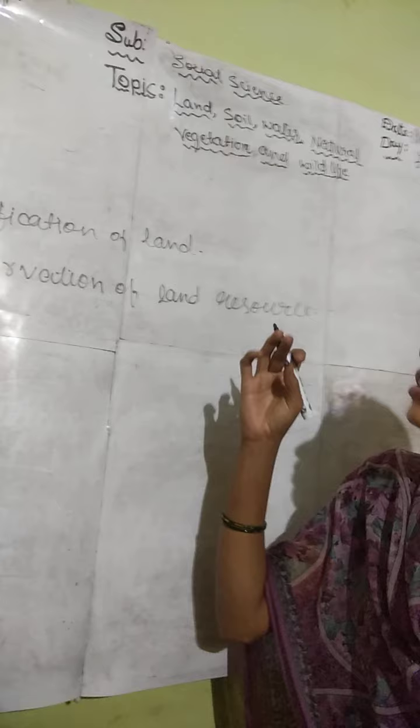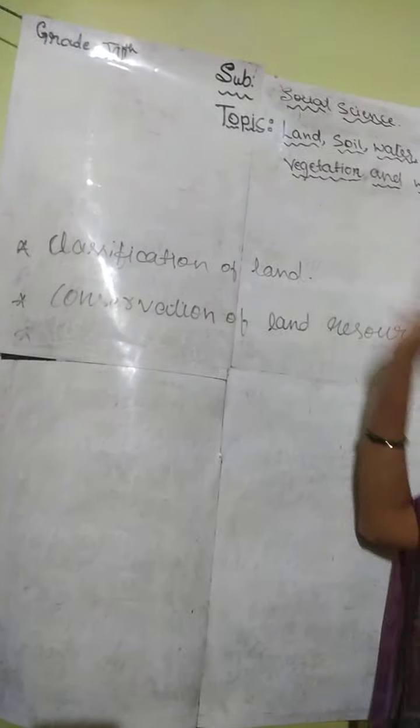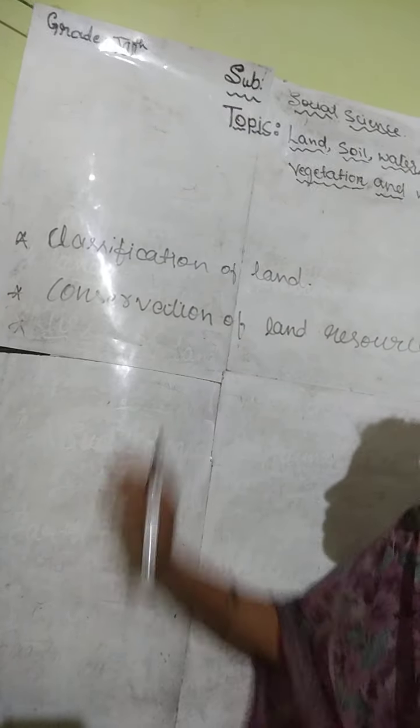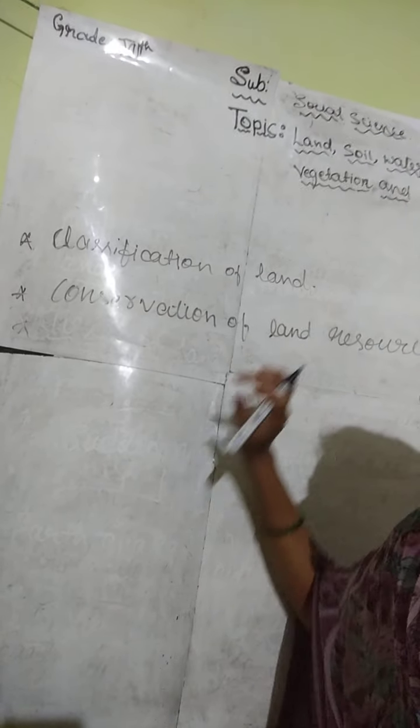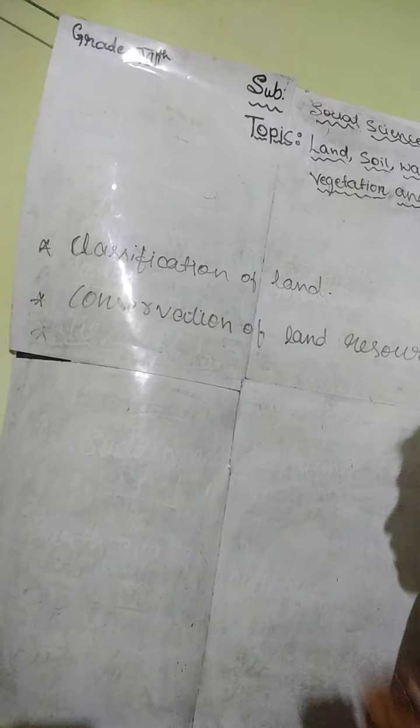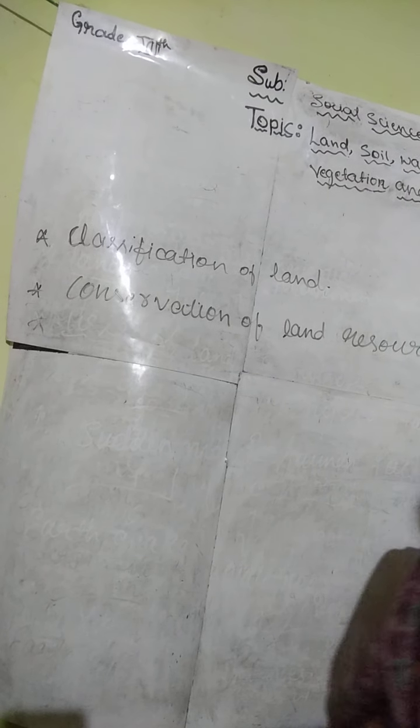Dear students, in our previous class we already learnt about the second chapter of geography, that is land, soil, water, natural vegetation and wildlife. In that we studied about land and its two factors. In today's class we are going to learn about the classification of land and the conservation of the land resource.